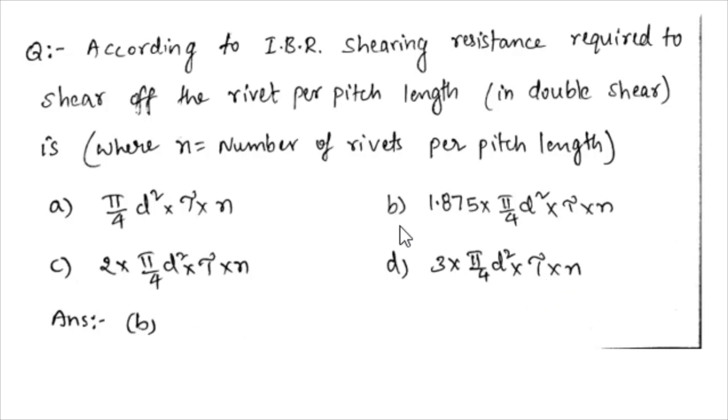The correct answer is option B, 1.875. According to the Indian Boiler Regulations, the shearing resistance required to shear off the rivets per pitch length in double shear is 1.875 into pi by 4 d square into tau into n.